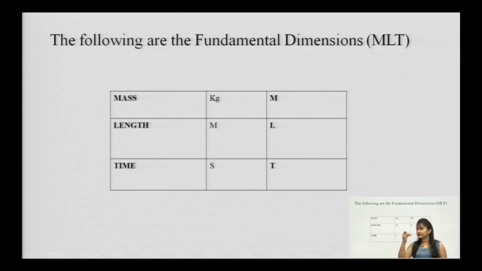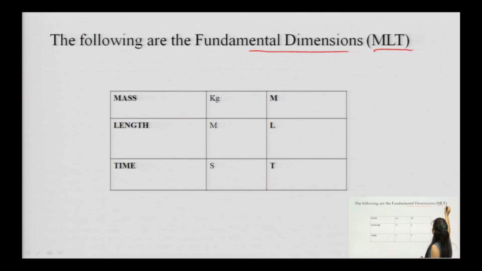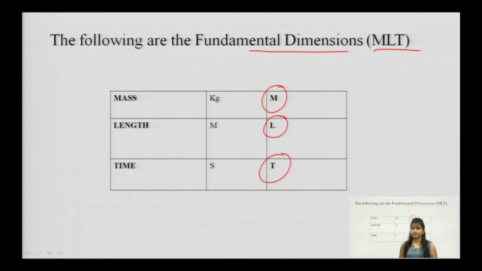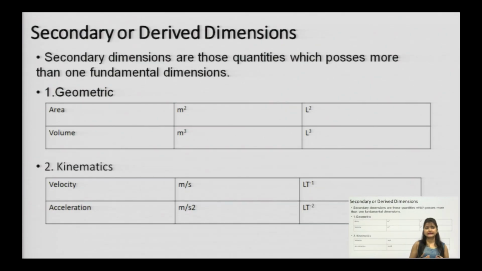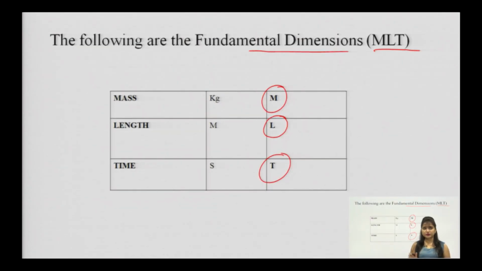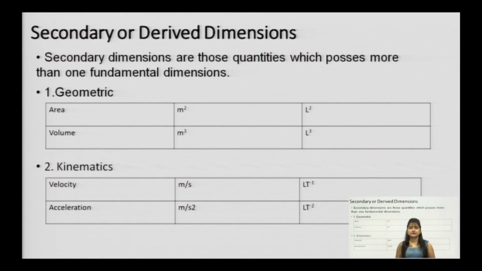If you see the fundamental dimensions with the help of this MLT, mass will be represented as M. Length is measured in meters, but the dimension will be denoted as L and time will be denoted as T. These are the fundamental dimensions, MLT. Coming to the derived or secondary dimensions. Secondary dimensions are those which possess more than one fundamental dimension. The fundamental dimensions were three, MLT, and in derived dimensions there can be 2 or 3 of them, even all 3 can be found, like MLT.